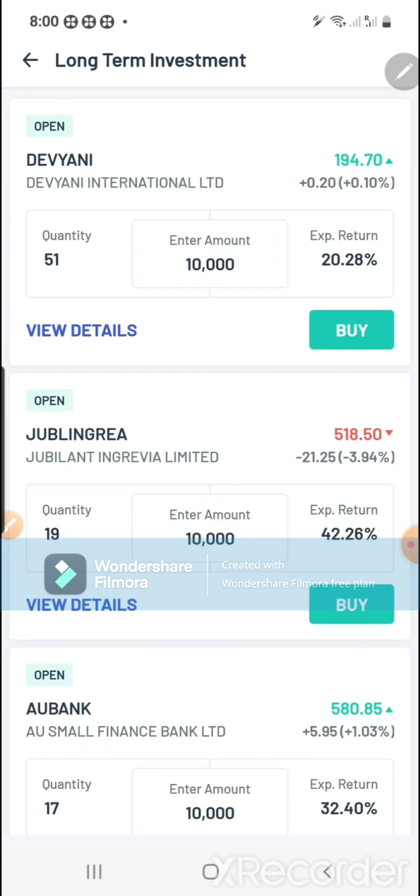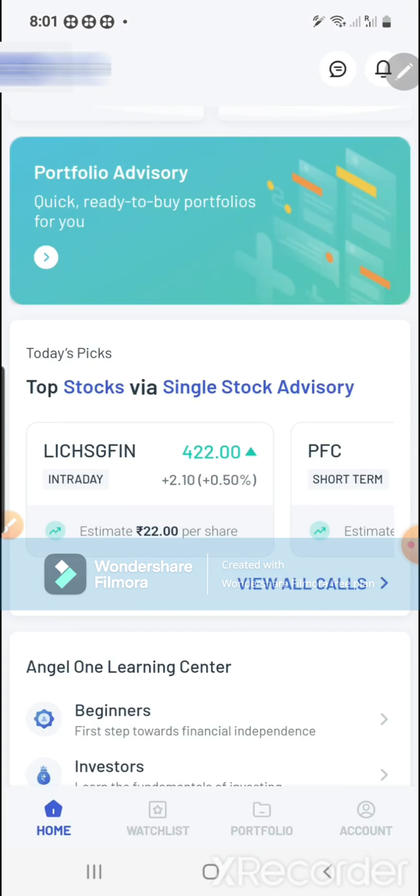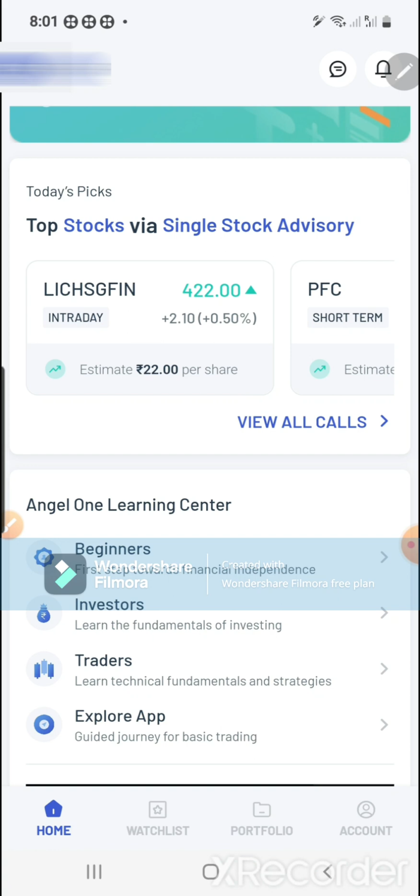And for long-term investment, if you click on this, you can buy for the long term. You can buy from here itself and add that in the portfolio. See what price they have given. If it has gone very high, then don't buy. When they provide new calls, you can invest in the new calls. Okay, this advisory part I have explained, and when I come to the fundamental part, I'll give more clarity on this.